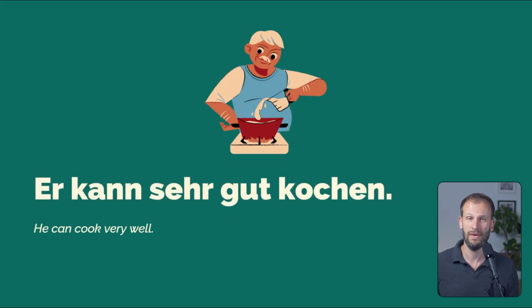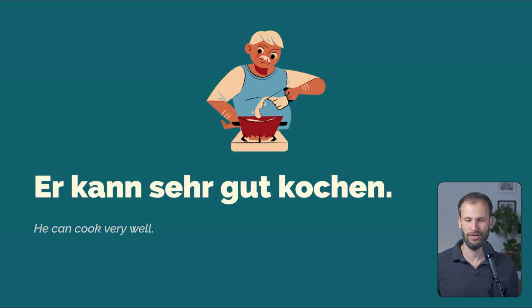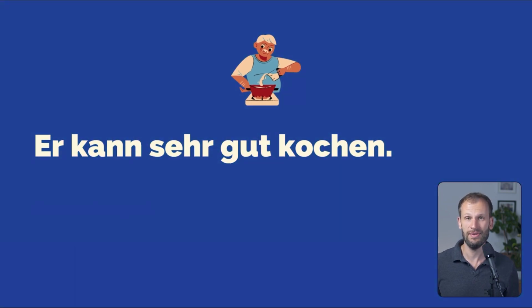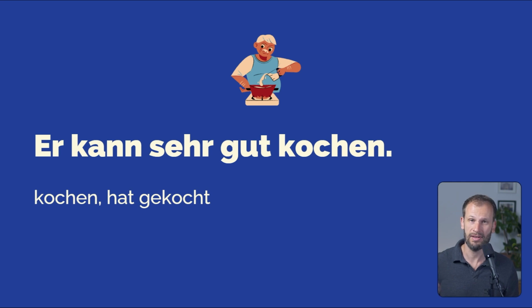Er kann sehr gut kochen. He can cook very well. And how about the past tense form of kochen, to cook? Here I have some good news. This time we have a regular participle 2 form. So kochen, hat gekocht. Regular for these participle 2 forms means we have a T at the end. And mostly we also have GE at the beginning, if it's not a prefix verb at least. Hat gekocht.